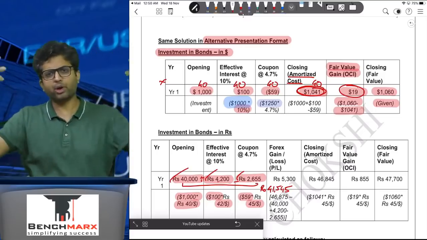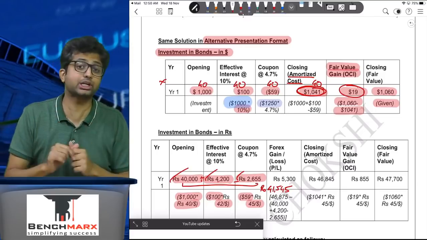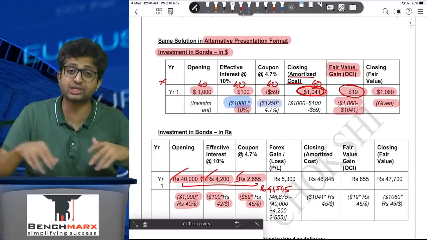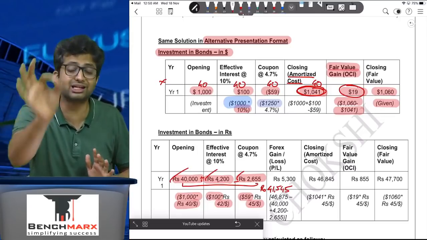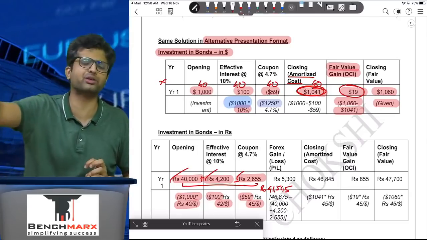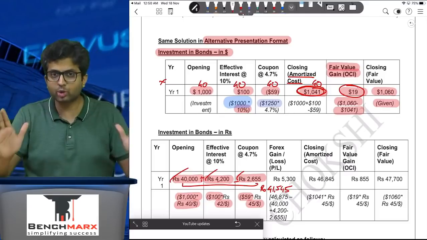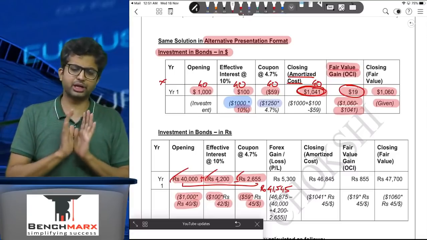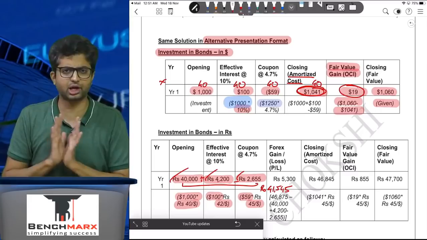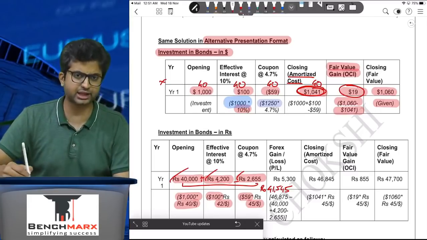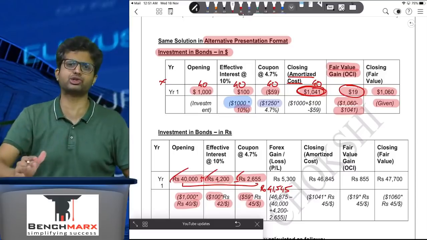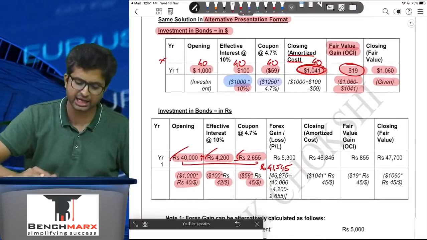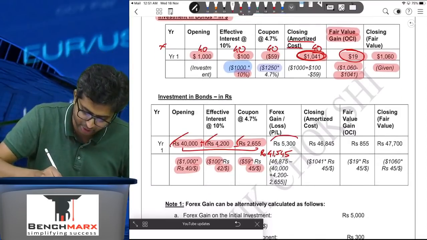If you keep on applying different exchange rates, is it going to tally? No, it is not. The reason is that you have used different exchange rates for converting different items. We have not even touched the fair value of 1060 or the fair value gain of 19 till this stage. We have only looked at the exchange rates and the closing and opening balances along with the interest. So if there is any difference, it has to be because of exchange rate, because if the same exchange rate was used, there would be no difference. There are multiple ways in which you can solve it, but the simplest way is the balancing figure.